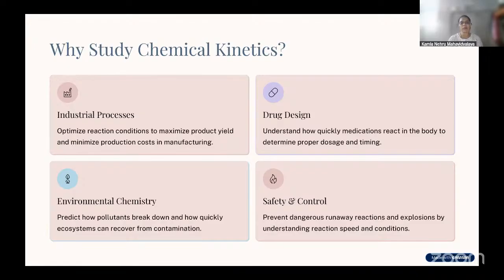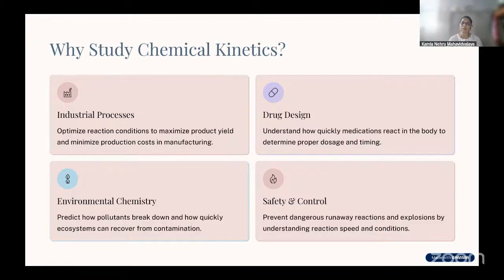Now, why must one study chemical kinetics? For industrial processes, to optimize the reaction so as to get the maximum yield by minimizing the production cost and by optimizing the different parameters which affect the rates of reactions, we can increase the yield of the reaction. So, chemical kinetics is very important for industrial processes.